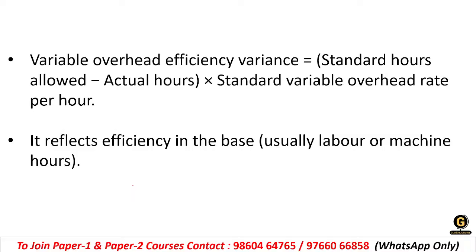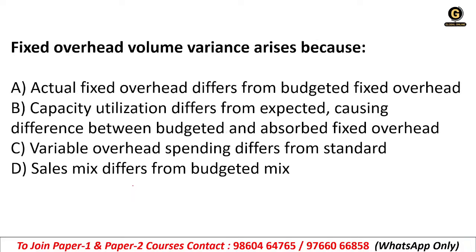Got it? Okay. Next, fixed overhead volume variance arises because: A, actual fixed overheads differ from the budgeted fixed overheads. B, capacity utilization differs from the expected, causing difference between the budgeted and absorbed fixed overheads. C, variable overhead spending differs from the standard. Or D, sales mix differs from the budgeted mix.